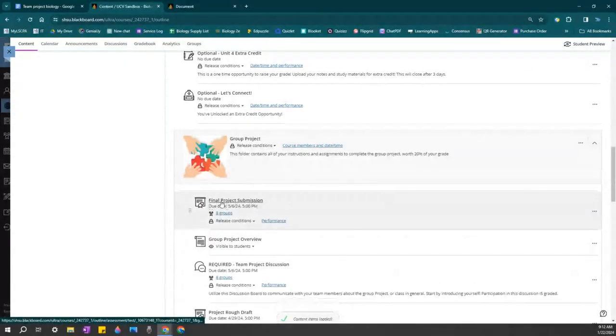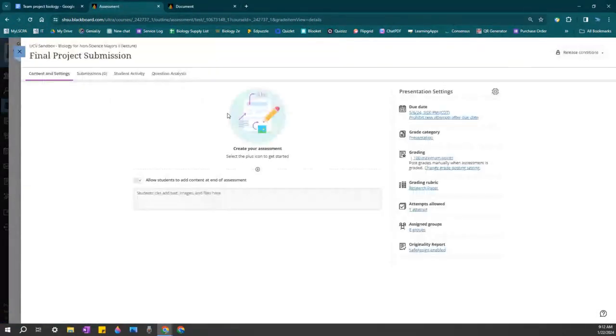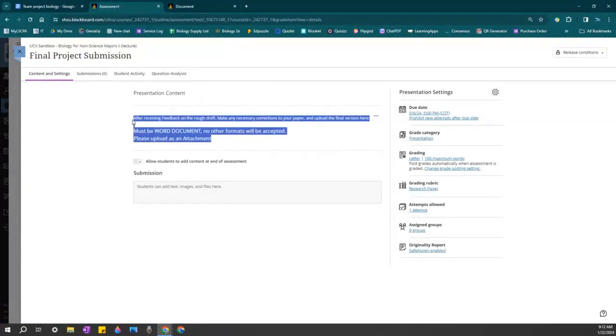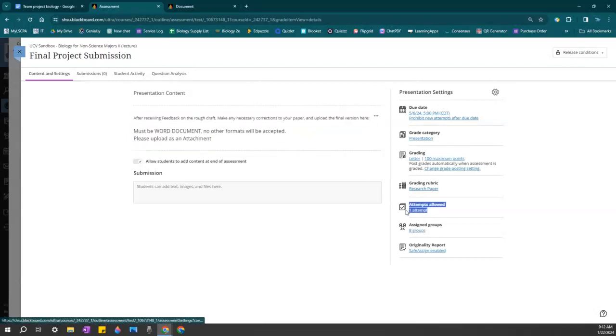which is the final draft, the final project submission. Only turn in the final draft after you receive feedback from your rough draft, because this is your opportunity to make any corrections. If you're happy with your rough draft grade, then just go ahead and resubmit for the final project. But remember, there is only one attempt, and I cannot accept it late, so make sure that you turn this in on time and that it is the correct version of the document when you turn it in.